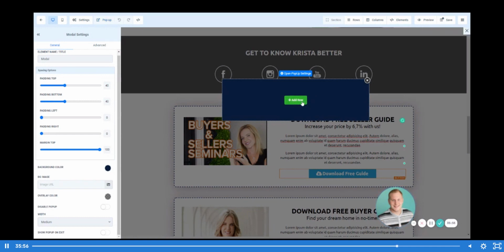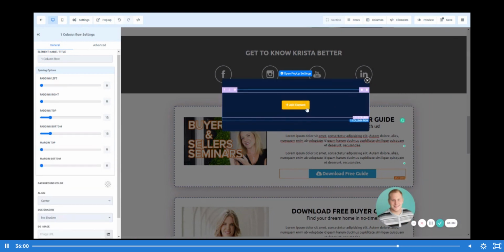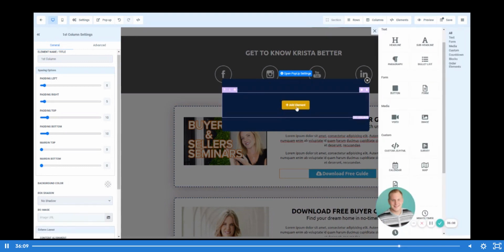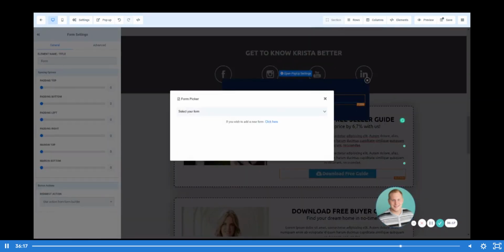So what we're going to do is click Add Row, and I'm going to make this one column, right? We don't need to do multiple columns in this. It's a very small space. It's going to pop up essentially as one column on their phone anyways. And we'll go ahead and add an element in here. And so let's say that we want to add a form, right? So we'll go ahead and click form.